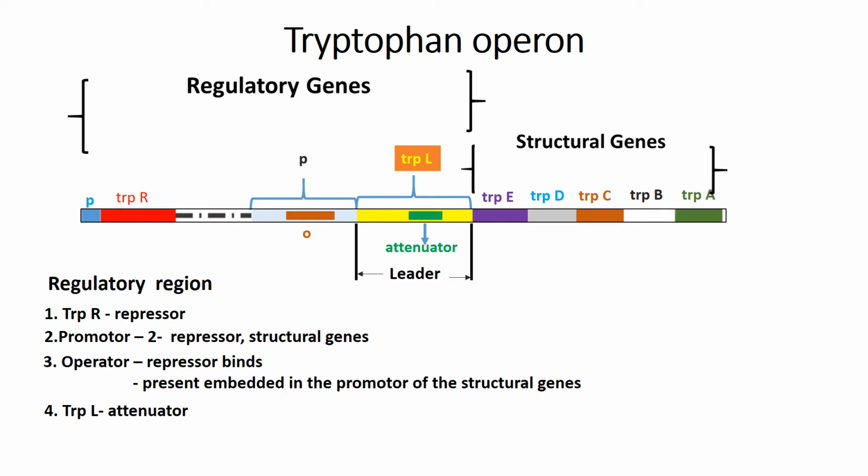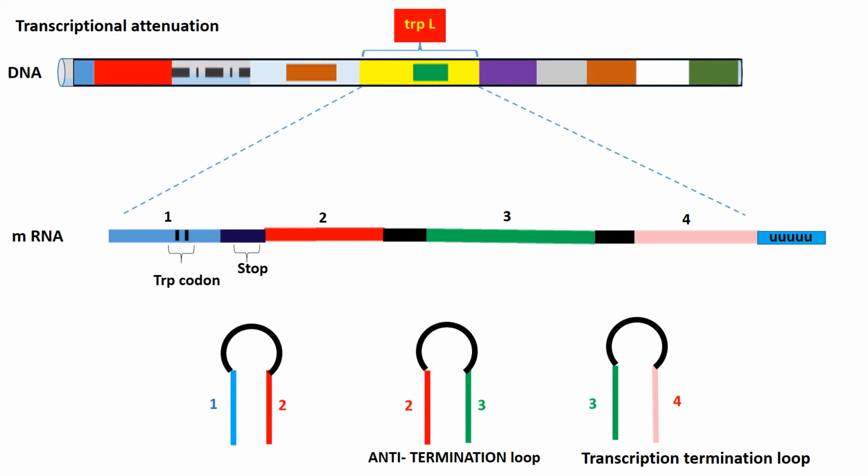another gene called as the tryptophan L, which gives rise to a leader sequence. We shall see the leader sequence in detail now. The gene L gives rise to an mRNA which has four sequences. These four sequences are termed as 1, 2, 3 and 4. All these sequences are complementary to each other. Thereby, they can form hairpin loop structures.